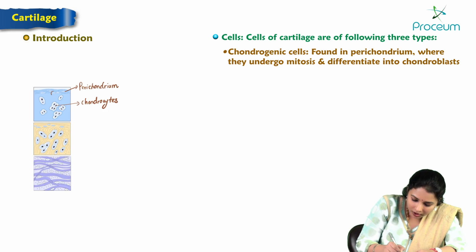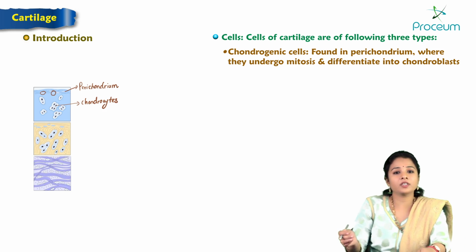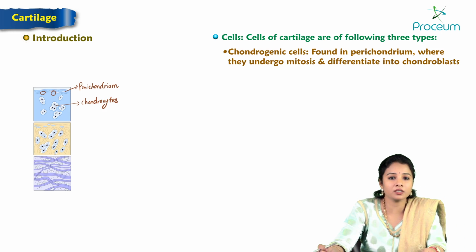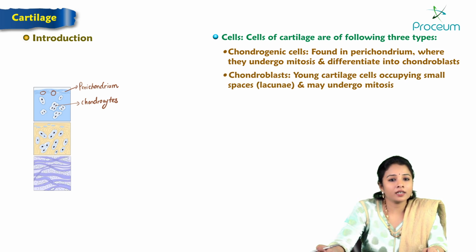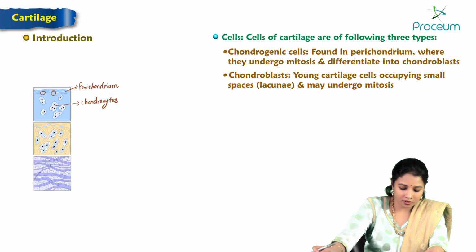The cells seen here within the perichondrium are chondrogenic cells, which undergo mitosis and differentiate into chondroblasts. Chondroblasts are young cartilage cells occupying small spaces, lacunae, and may undergo mitosis.